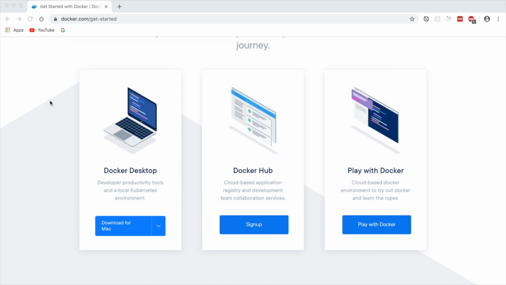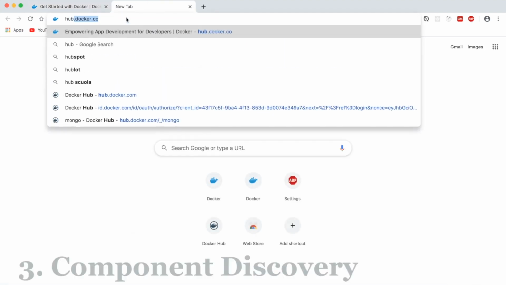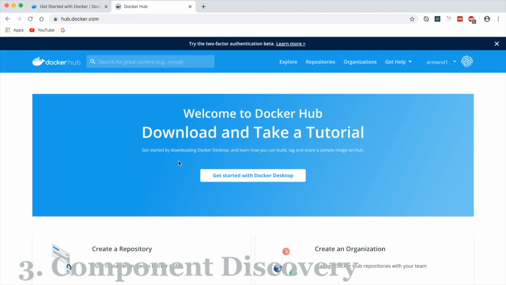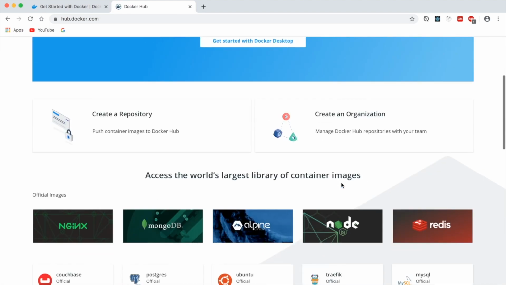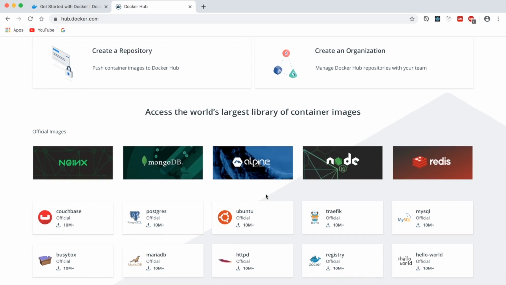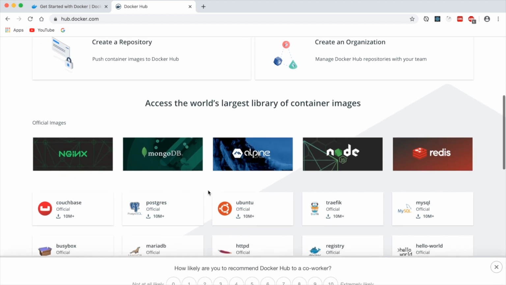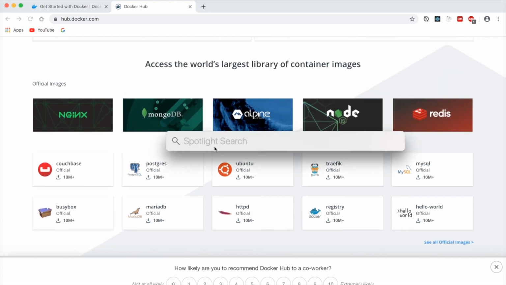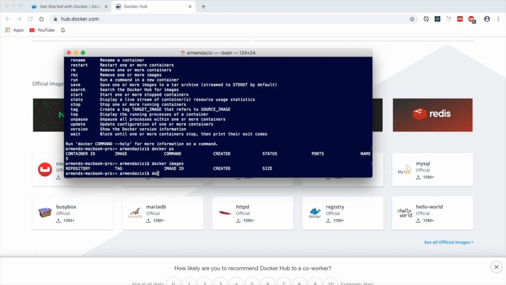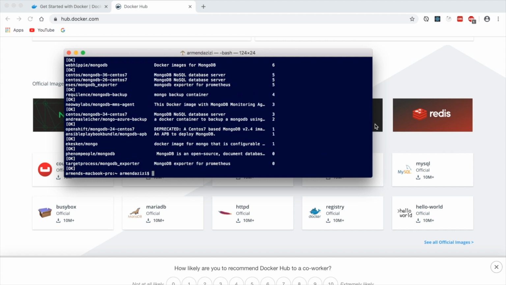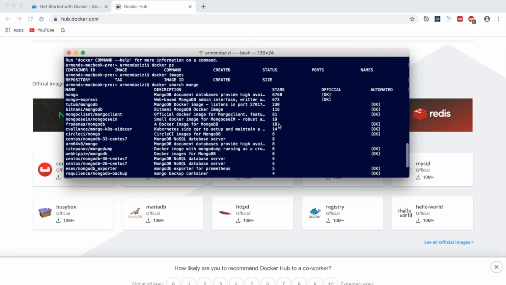To search for components, we need to go to the Docker repository, which is called Docker Hub. We need to be logged in with an account in order to see the repositories. Here we can see some examples of components that come in Docker images, which are immutable files that contain the source code, libraries, dependencies, tools, and other files needed for an application to run. You can also search from the command line with the search command. You simply type docker search and the name of the component you are interested in, say mongo for example, and you will get back the images with a name containing mongo.